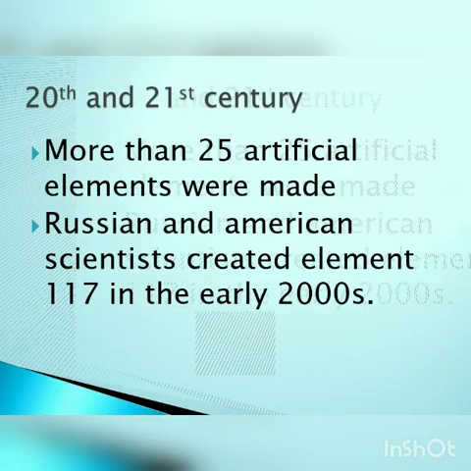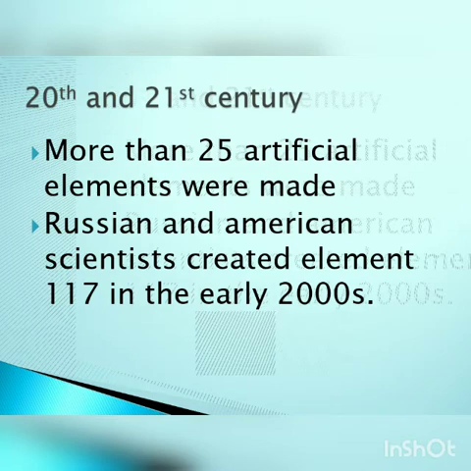Then the 20th and 21st century, most of the elements were discovered. The last gaps of the periodic table were filled in the 1920s. Scientists made more than 25 artificial elements in the 20th century. Russian and American scientists created element 117 in the early 2000s, and this is how the periodic table was completed.